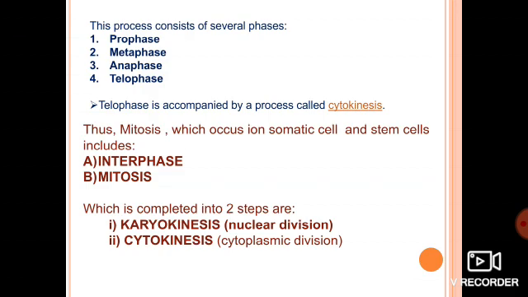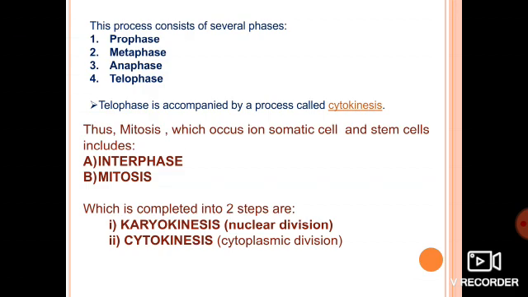In interphase the cell passes through the G1 phase, then the S phase, the synthesis phase, in which synthesis of DNA occurs, and then the G2 phase. After G2 phase the cell grows in size, and then it has completed its interphase.